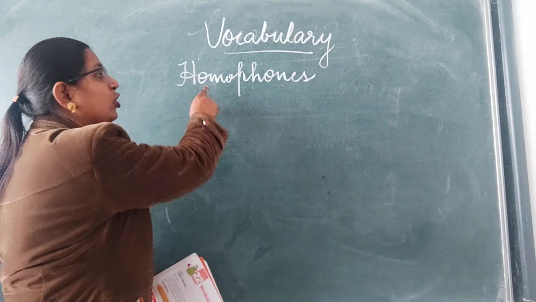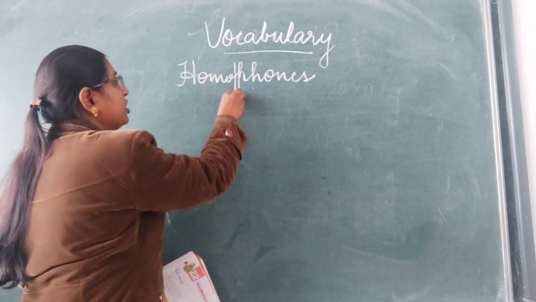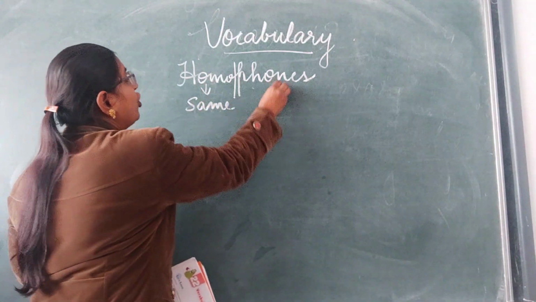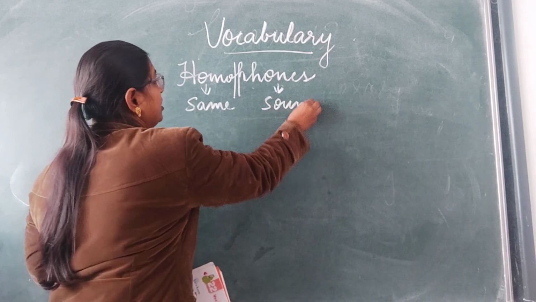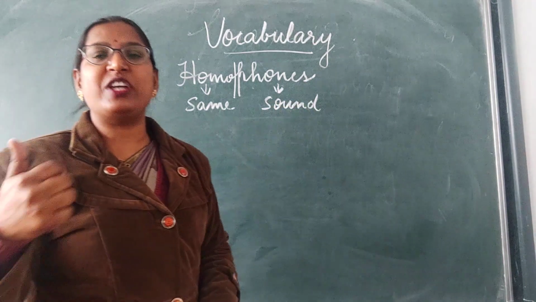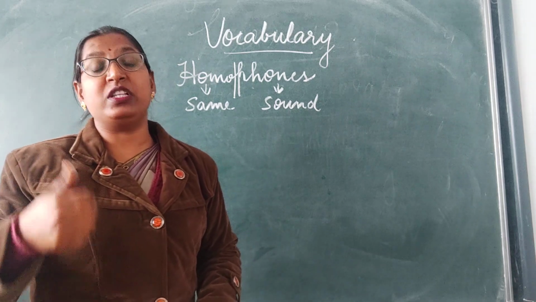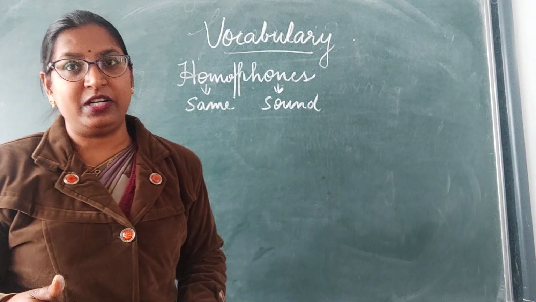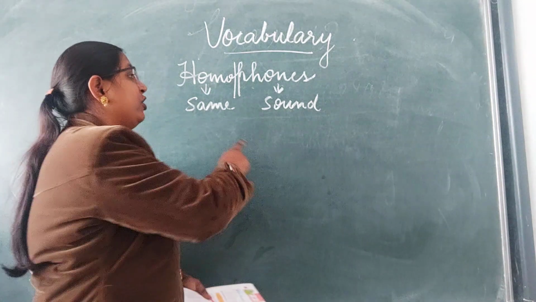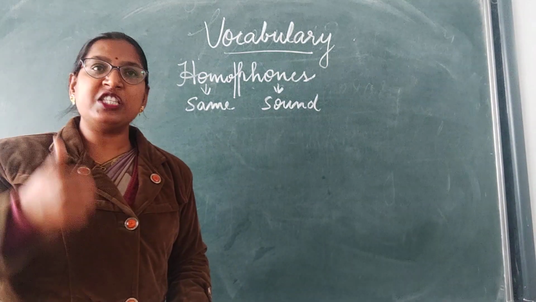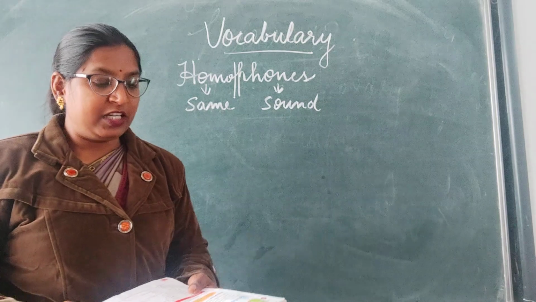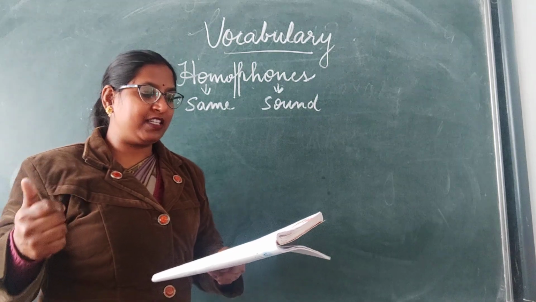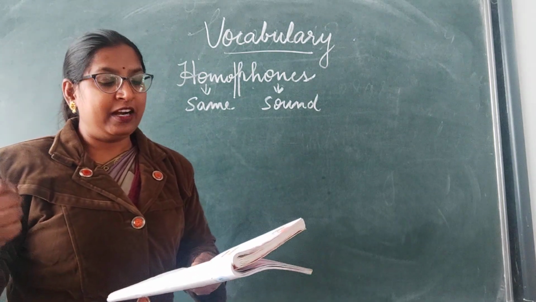Clear? Let's see. The word homophone is made up of two words, homo and phone. Homo means same, phone means sound. So, homophones are the words which have the similar sound, the same sound. Clear? When we pronounce them, their pronunciation is similar. But you can see in homophones, the spellings and the meanings are different. Homophones are words which sound the same, though their meanings, grammatical functions and spellings are completely different.